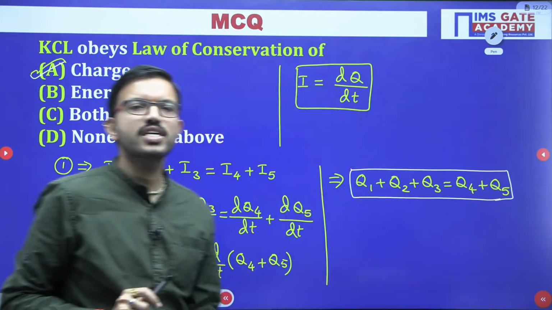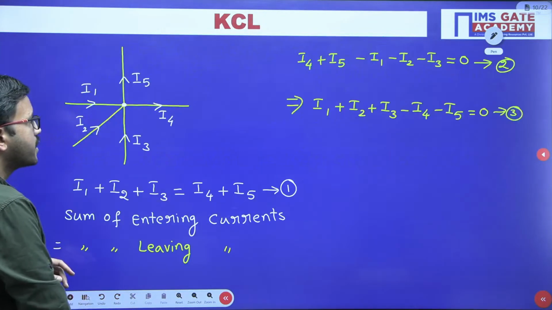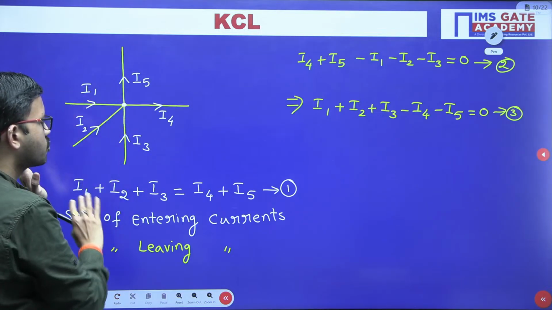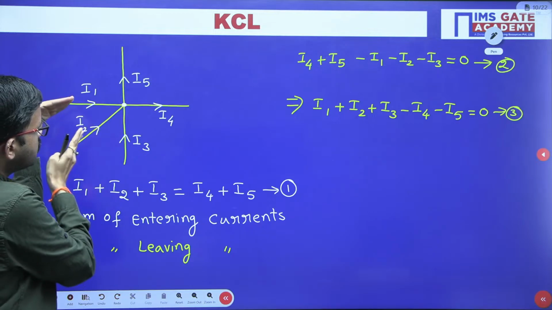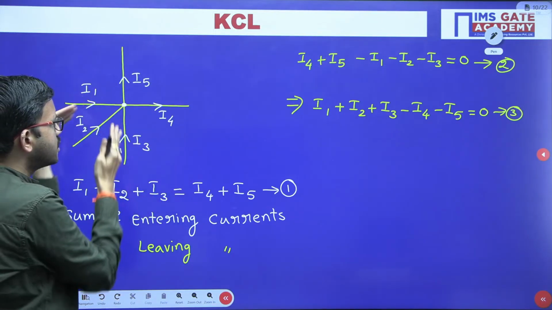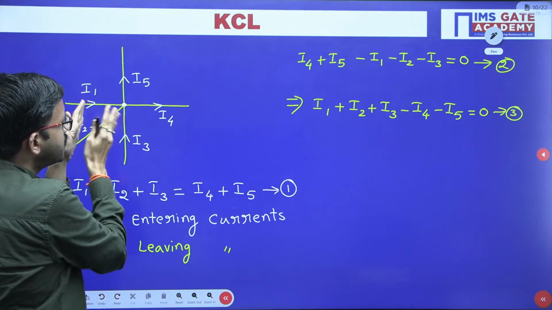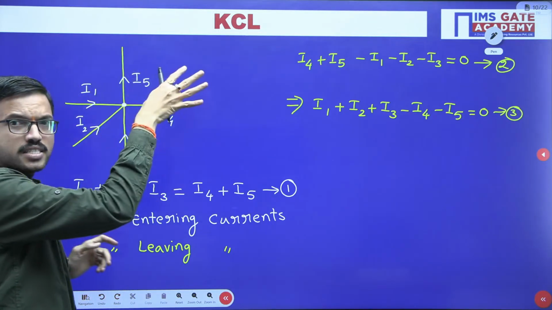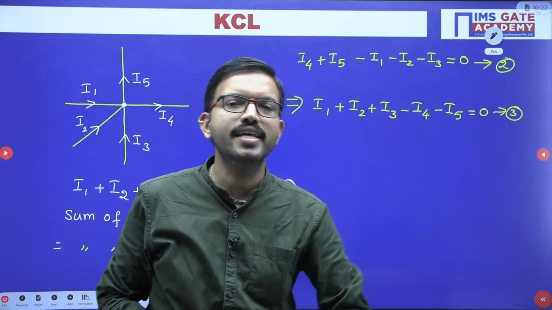So what is the observation here? Earlier, in this example diagram, we discussed these three branches with respect to currents. Now you can observe them in terms of charge. The net charge coming to this particular node is entirely distributed from that node into the other branches. That means no charge is getting accumulated at this node.